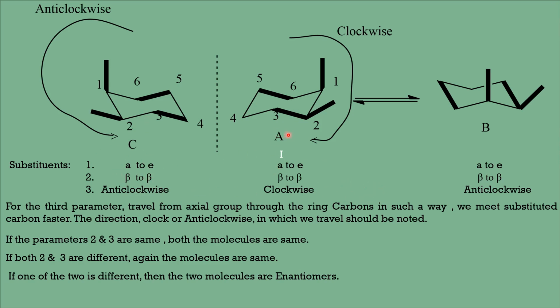Now the first condition we have only fixed. We only decided to travel from axial to equatorial for both. So that will remain same for both. But the other 2 parameters we have to observe.